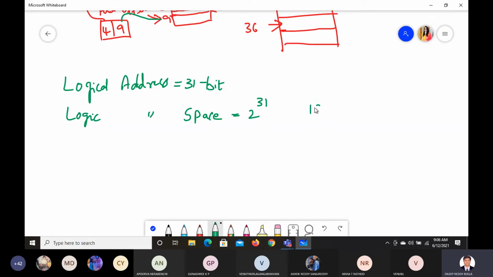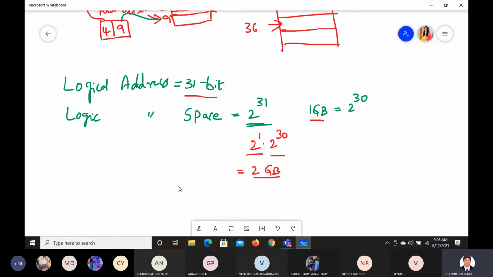We know that 1 GB equals 2 power 30. Now what about this 2 power 31? It is 2 power 1 into 2 power 30. This 2 power 1 is 2, and 2 power 30 is 1 GB, right? So 2 into 1 GB is 2 GB. Which means if you have 31 bits of logical address, we have a space of up to 2 GB.